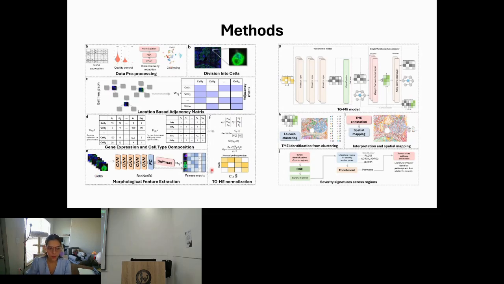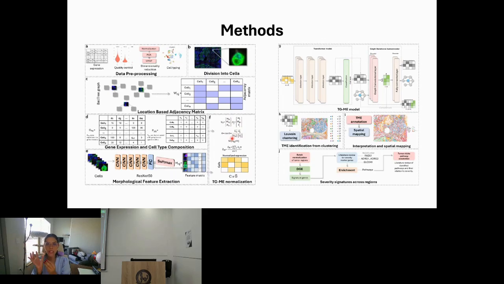After we obtain all this information, we're going to go through a process that we are calling TGME normalization. TGME normalization is going to modify the gene expression of the cell by accounting for the morphology images, the gene expression of the cell, the neighbor cells, like the adjacency of the cells, and also the cell types. So it's going to take one cell and a neighbor cell, and it's going to calculate a similarity weight through this process.